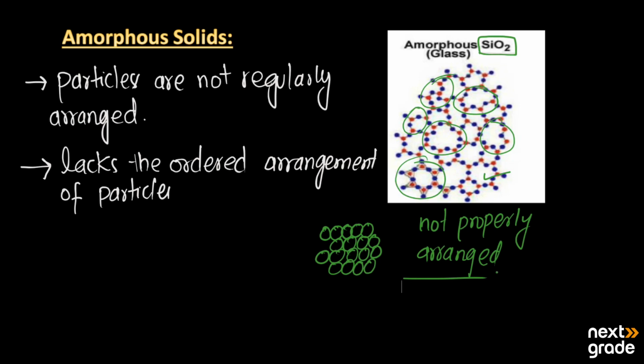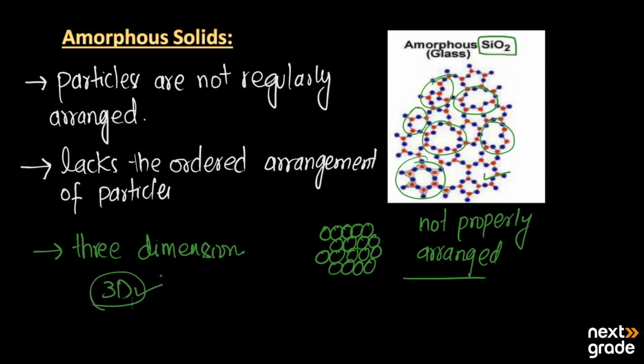And the particles are not arranged in three dimensions. It means they do not have 3D structures or three-dimensional structures. These solids are called amorphous solids.